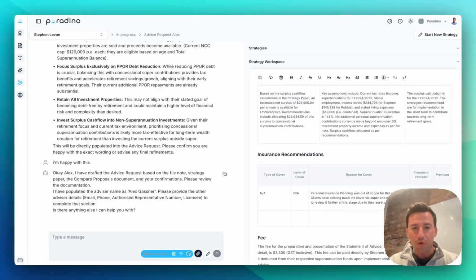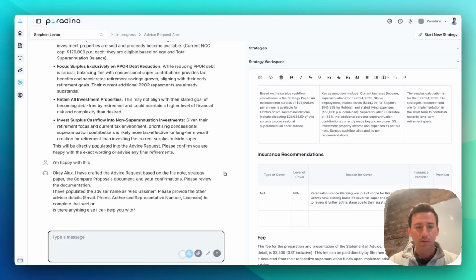For both Stephen and Robbie have life and TPD insurance. The level of cover will be $500,000 each. The reason for cover will be to make sure that they are adequately insured. The insurance provider will be TAL, and the premium will be $500.